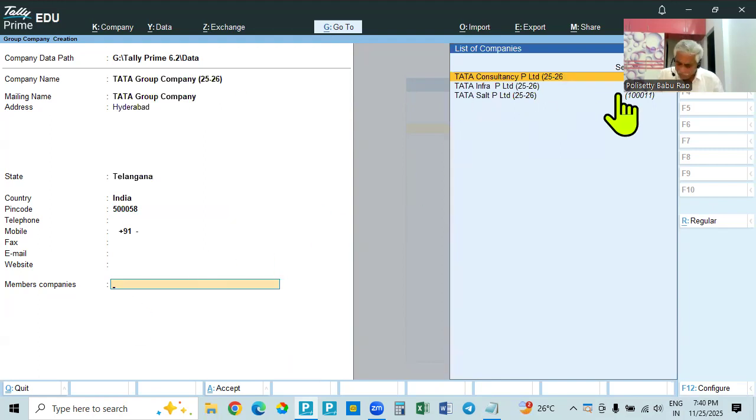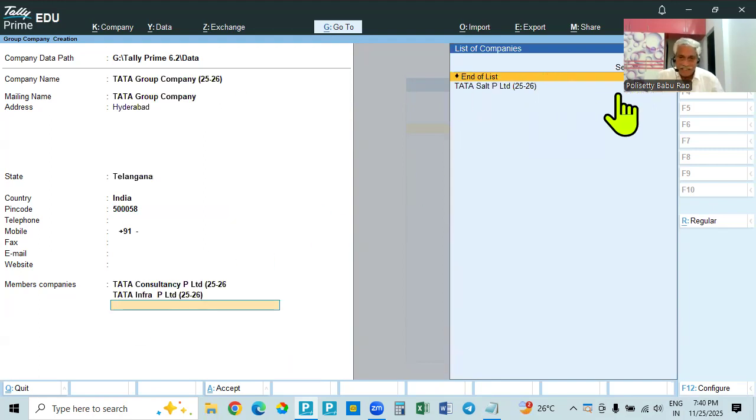So here, number 1. Enter, it is added. Enter, it is added. End of list, not end of list, another one there. So again come down, that down arrow, accept. So all the 3 member companies are added.